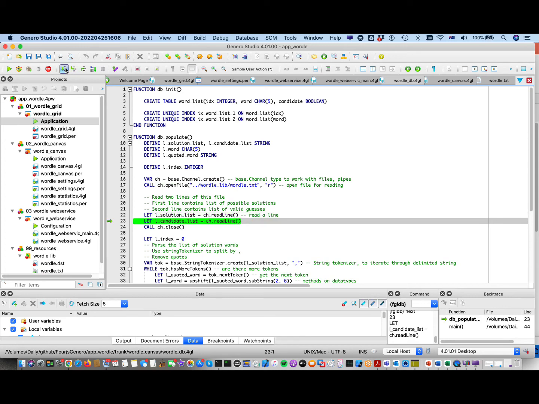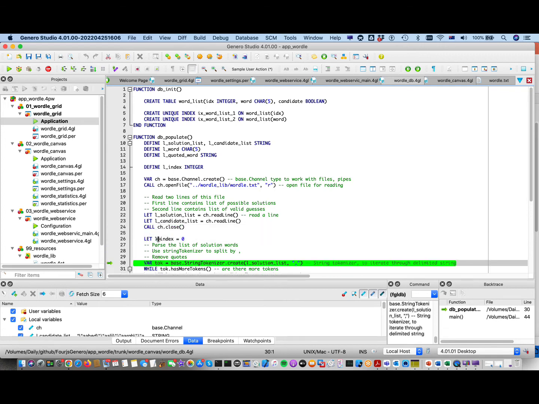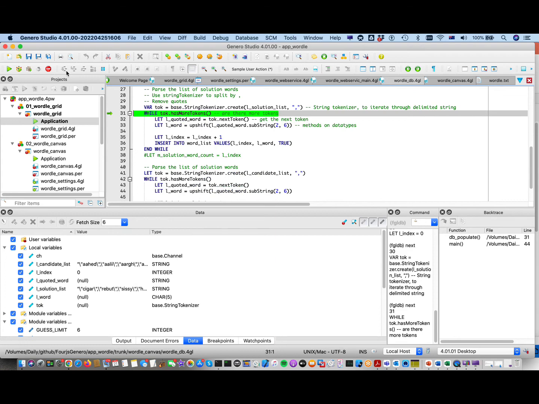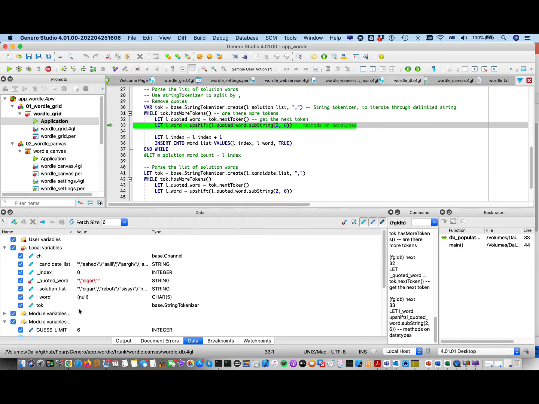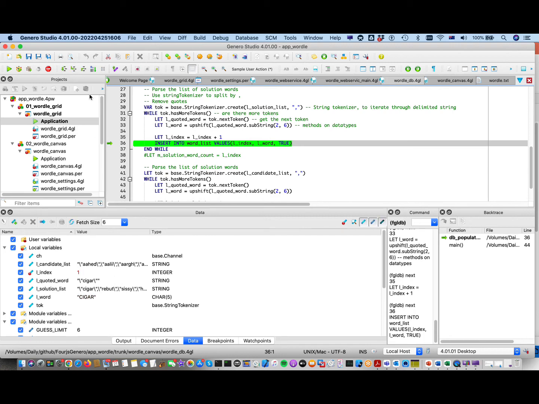That's going to be a big variable. I'll get down to where we've got a smaller variable. Yeah, the let L underscore index. So if I find L underscore index, there it is. And if I continue to next my way through, that's the line I'm going to want to stop on. So if we notice L underscore index is 0, then I'm going to go through this line and it's going to change to 1 and it's red. So that's a little quick tour around Genero Studio.